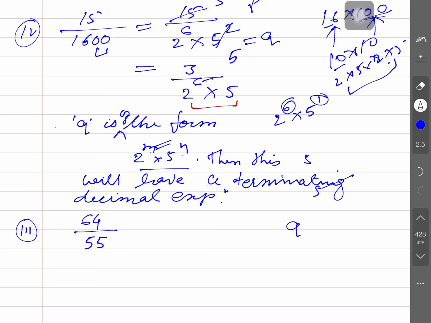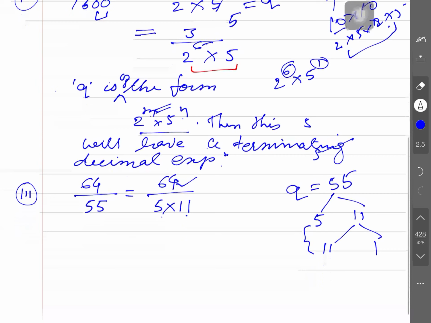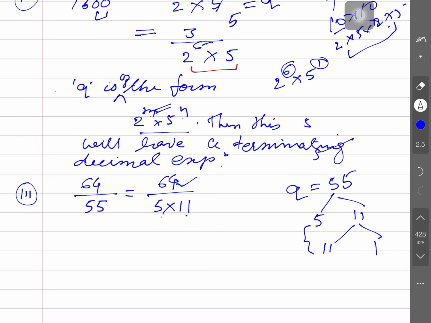So q is what here? 55. Factorize it. It goes by 5, it goes by what? 11. So 5 into 11. Are they co-prime? Yes, 64 and 11, there is no division further. So what can we say here? Will it have the terminating decimal expansion?